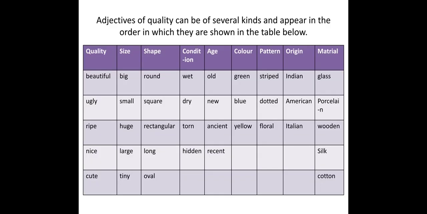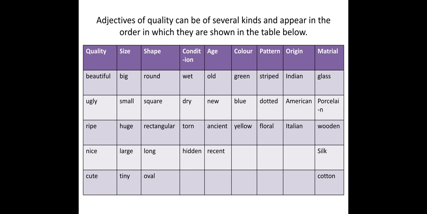Now we will see the next page. Kindly open page number 32. Here on the screen I have put the table, but I tried to keep it clear, and you can see it in the textbook also if you are not able to see it on the screen. We have one more table. Adjectives of quality can be of several kinds and appear in the order in which they are shown in the table below. So here also we have some order.